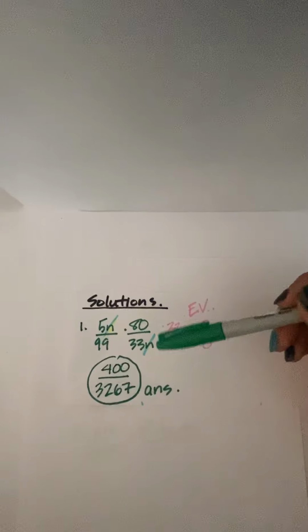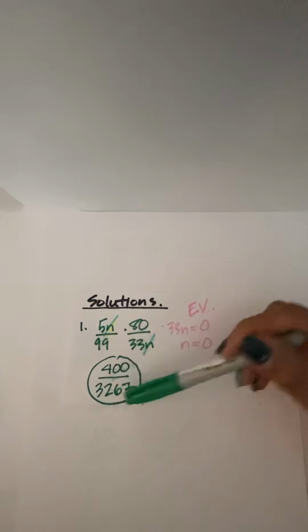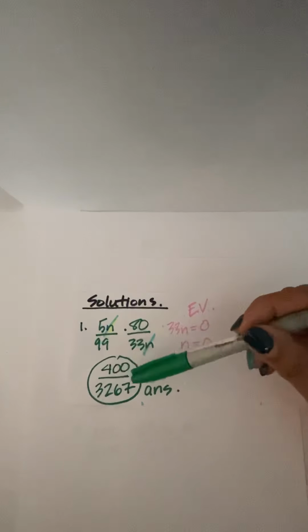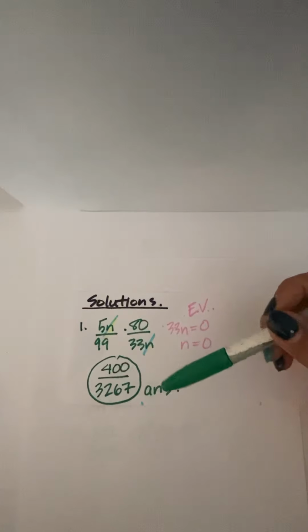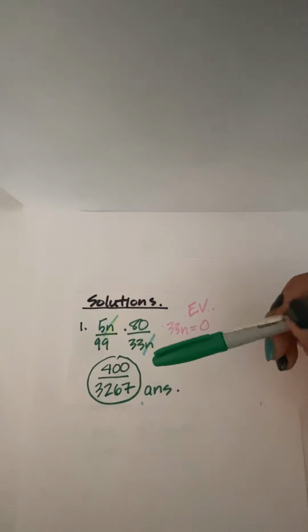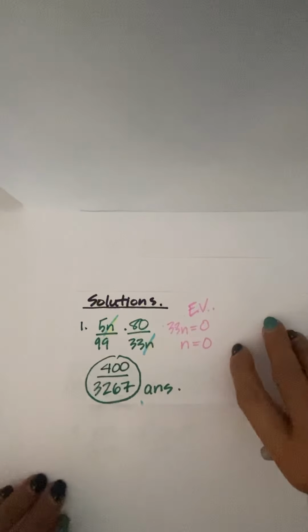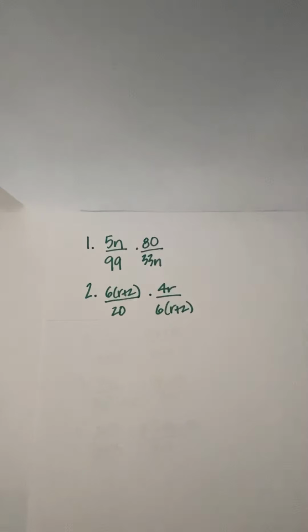One thing I will say is sometimes when we do our canceling, we miss something. So you should always just double check and make sure that the final answer cannot be reduced again. I know that 400 and 3,267 are not going to have any factors in common. And so I'm going to go ahead and leave that as my answer. All right, so now what you should do is go to problem number 2. Go ahead and pause the video, try the problem out yourself, and then come back to the video and check and see how you did.